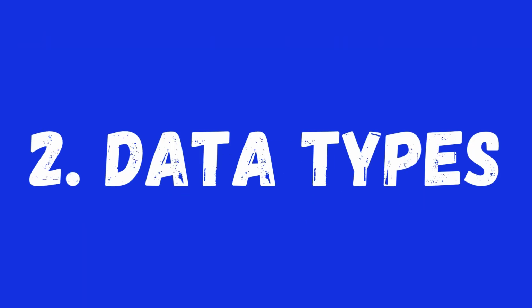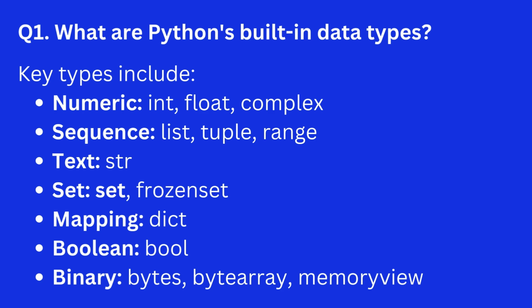2. Data types. Question 1. What are Python's built-in data types? Answer. Key types include numeric: int, float, complex; sequence: list, tuple, range; text: str; set: set, frozenset; mapping: dict; boolean: bool; binary: bytes, bytearray, memoryview.